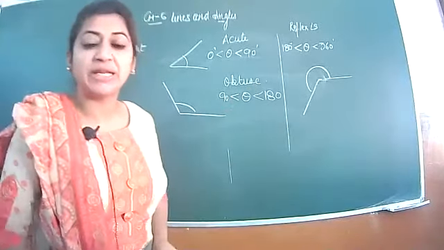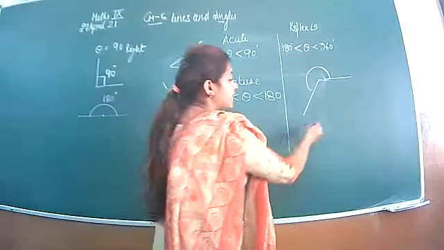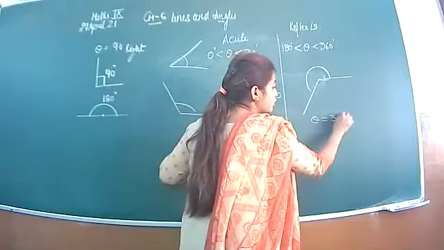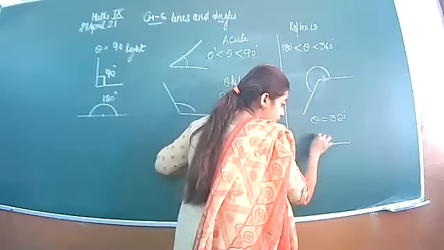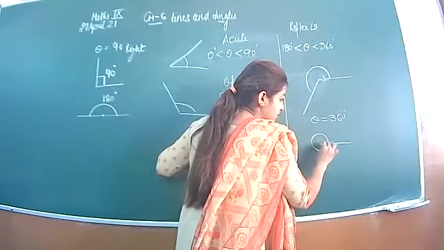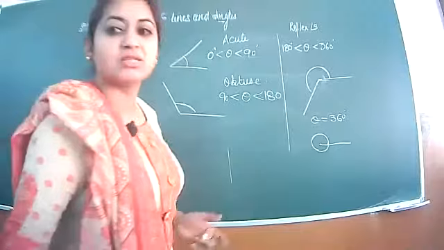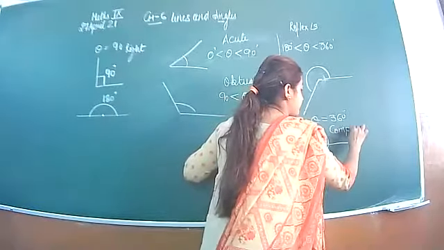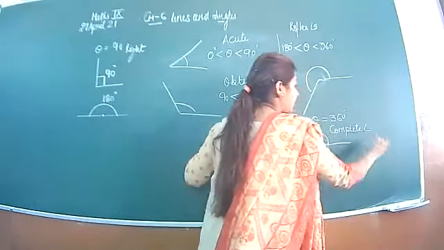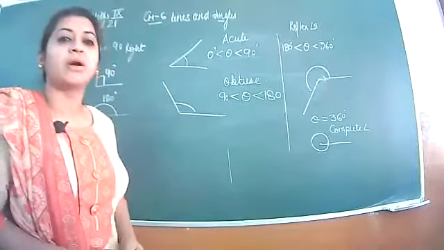Next is your complete angle. Complete angle is when the angle is of 360 degree. If I take theta equal to 360 degree like this, a complete angle, if I draw this complete, this is called your complete angle.